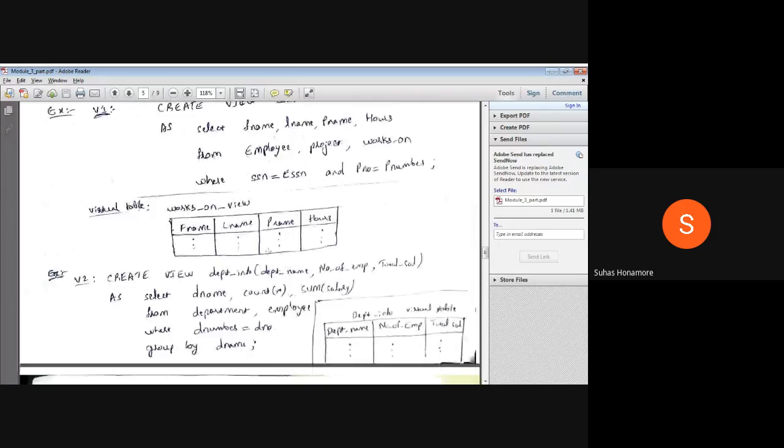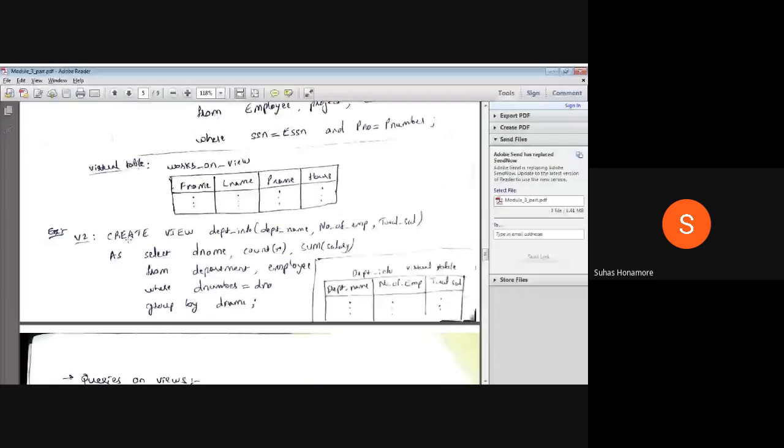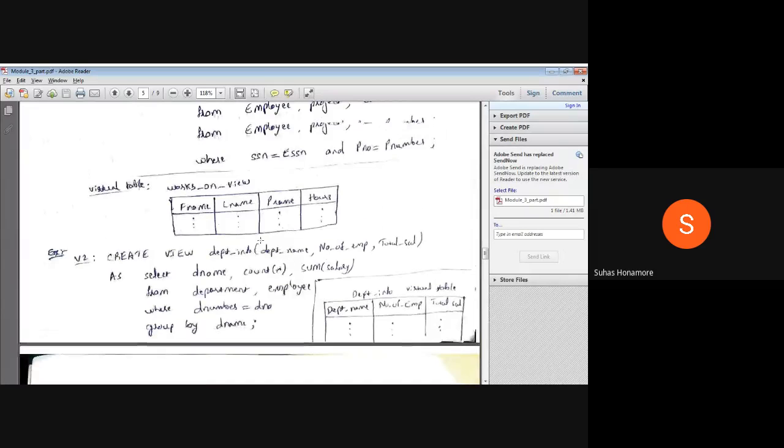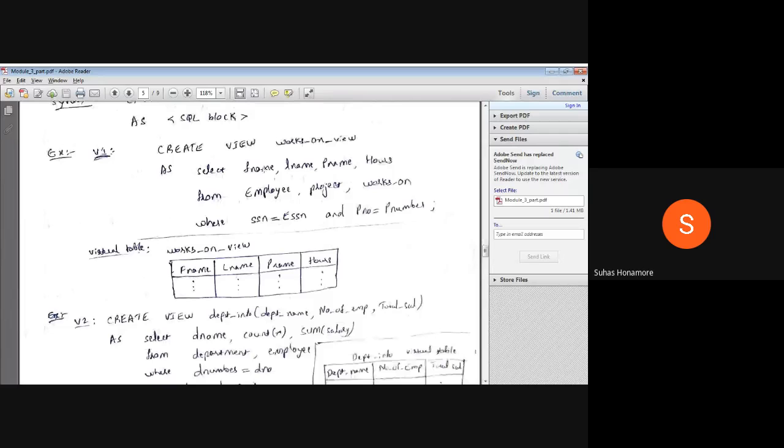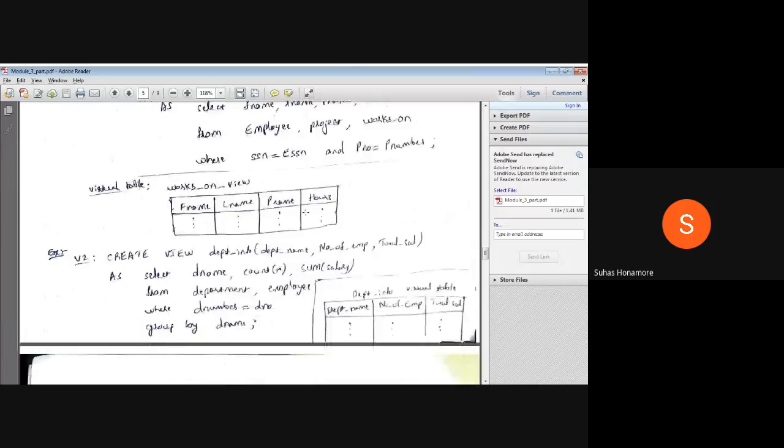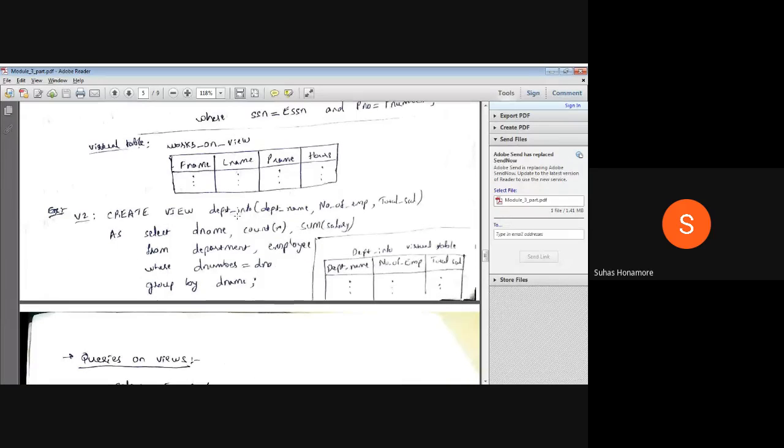Here, if you saw, CREATE VIEW department_info. For this we can also use attribute names. Here we gave first name, last name, whatever attributes are inside the table, those names as they are. Now you can also give a particular name to the columns. Here we are giving department number, name, number of employees, then total salary. So three things we are giving, which are not actually in your table, so you are calculating them and keeping them.